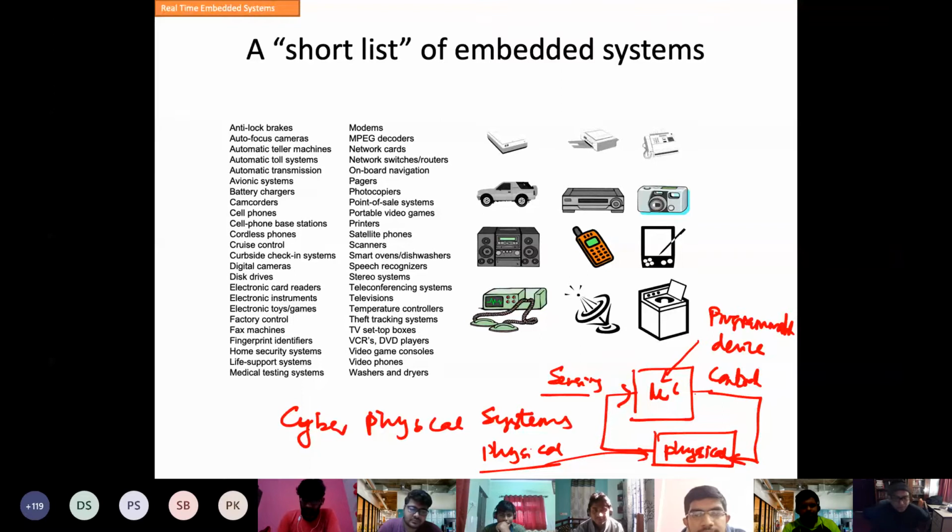Put a cell phone in speaker mode and talk with a friend today for 10 minutes, 5 minutes, you see how your cell phone gets heated up. Okay? So there is heat. So therefore, when there is an actuator and there is a sensor, especially actuator, heat will be there. So you have to manage the heat.